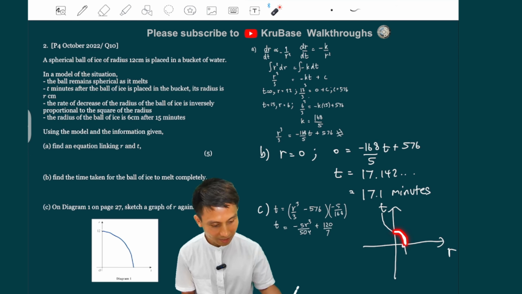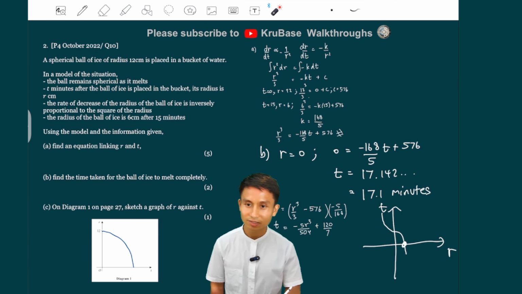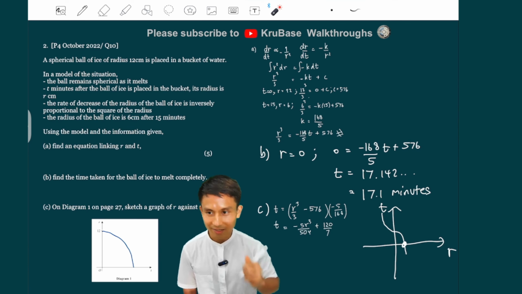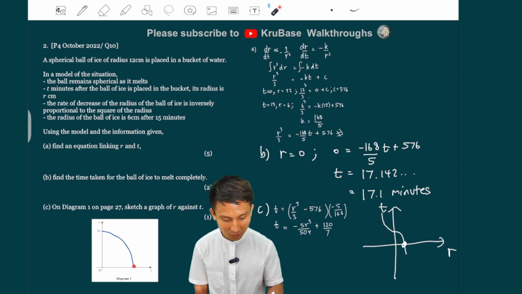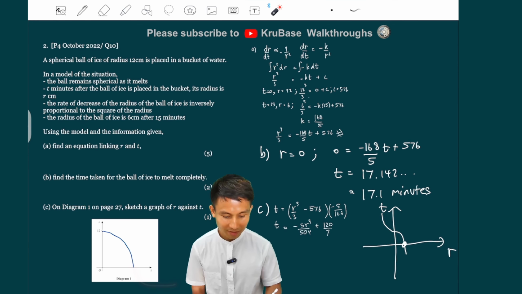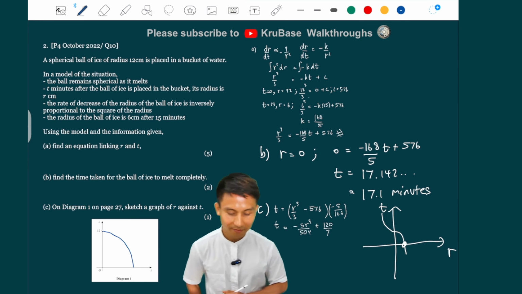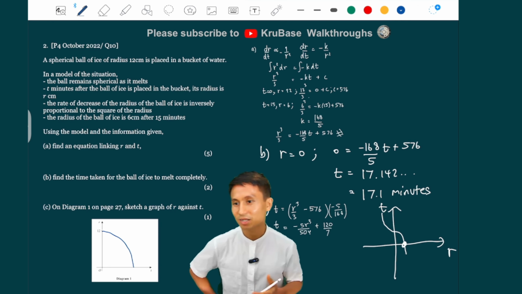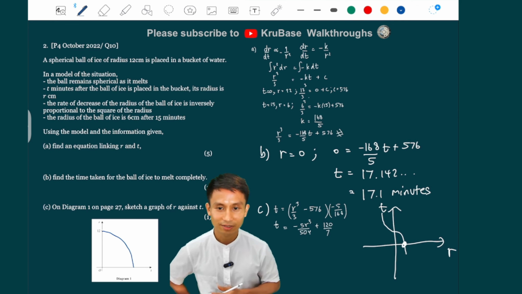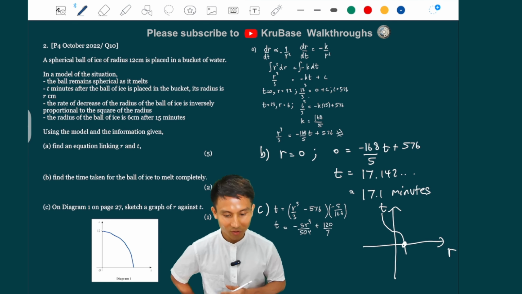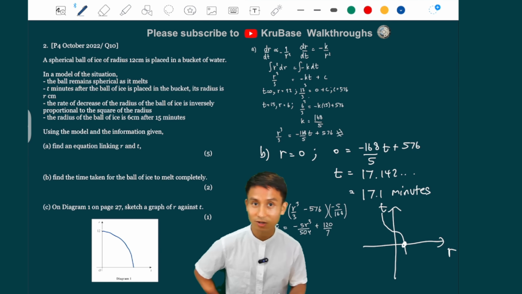Because it's just this part here. Can you imagine that? We're not going to care about this part because r cannot be smaller than 0. And that's it. That's the graph. Because we don't plot this. Well, if we did, it would have been something like this, right? And this is the graph for that. It's like part of the cubic function there. Might be the tricky 1 mark there to get, but there you go. Okay, so that is done for rates of change. I hope that was useful.